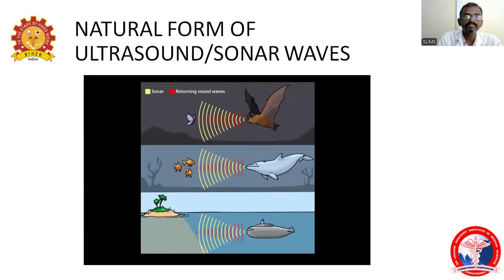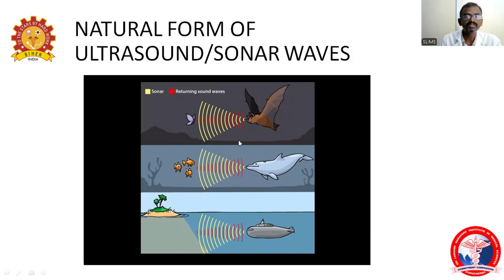Now the natural forms of ultrasound and sonar waves. First, we will discuss bats. Ultrasound waves produced by bats are reflected and refracted by obstacles and received by the bats, and then they move along.